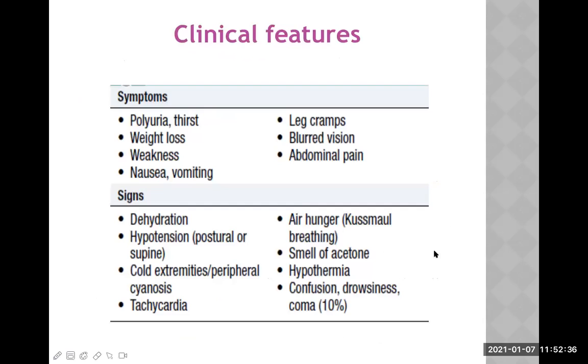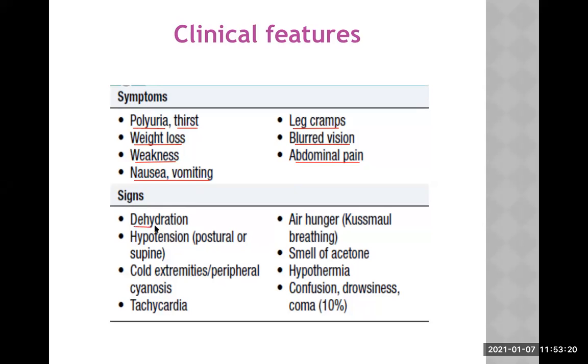Now, what are the clinical features of diabetic ketoacidosis? What are the symptoms and signs? Let's quickly go through them. These are the common symptoms: polyuria and thirst. These are the common symptoms of diabetes. Weight loss, definitely. Weakness, nausea and vomiting, cramping of the legs, blurring of vision, and abdominal pain. All of these are either features of hypovolemia or dyselectrolytemia. Both of these occur in diabetic ketoacidosis because of osmotic diuresis.